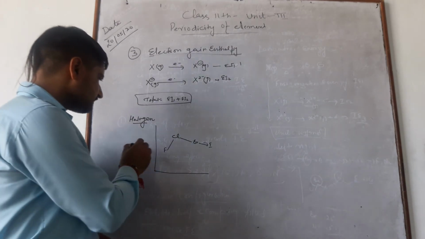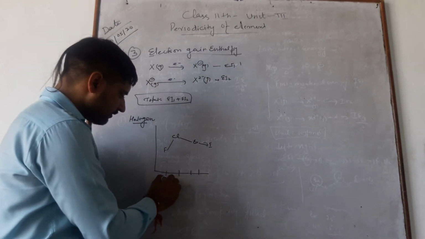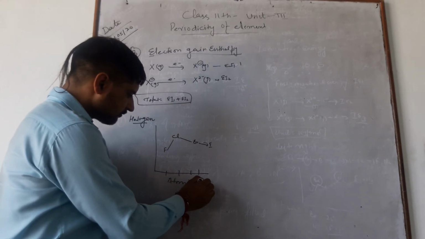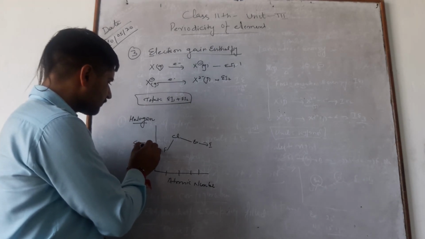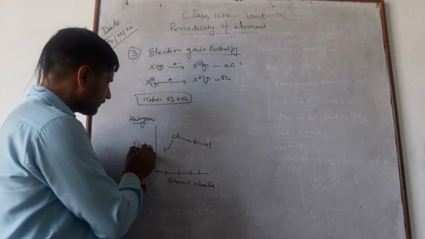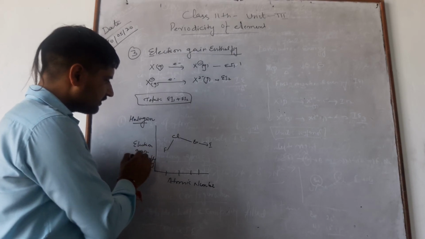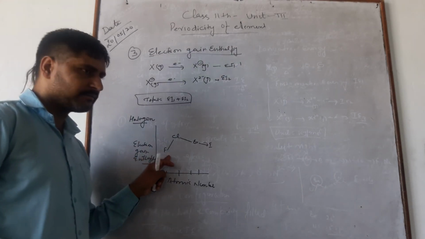It means when we plot atomic number with electron gain enthalpy, the regular trend cannot be followed.